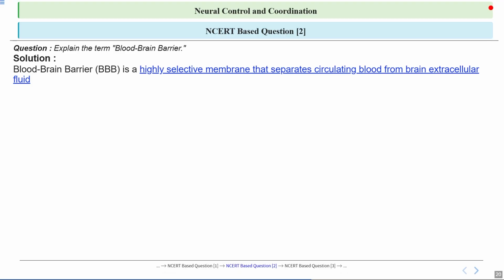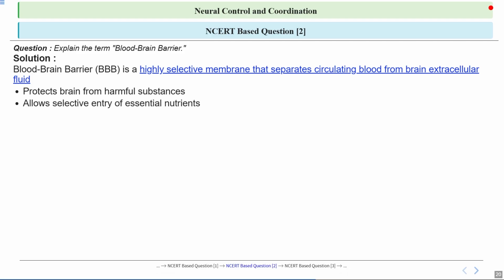First, the blood brain barrier, or BBB, is a highly selective membrane that we have just discussed. It separates the blood circulating in our body from the fluid that surrounds the brain cells. It is a highly selective membrane that separates circulating blood from the brain's extracellular fluid. One of the main jobs of the blood brain barrier is to protect the brain from harmful substances. It blocks many toxins and pathogens from entering the brain tissue.